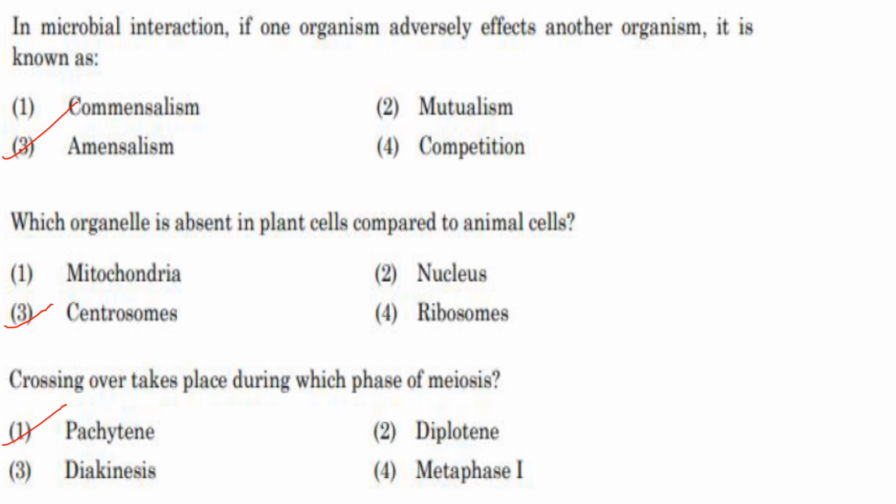Then spindle fibers also start to arise and they attach to the centromeres. That is what is happening in metaphase 1. Here the question is, where is crossing over taking place? So it is at the pachytene stage of meiosis 1.